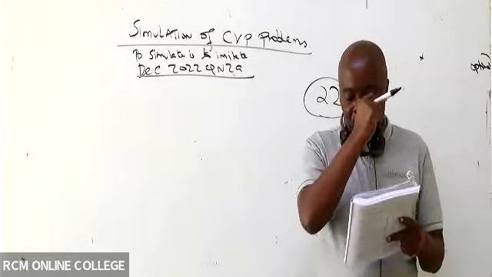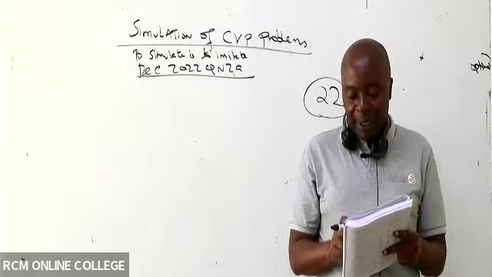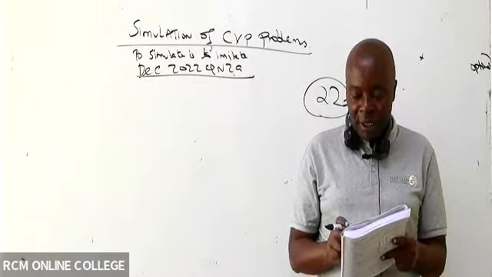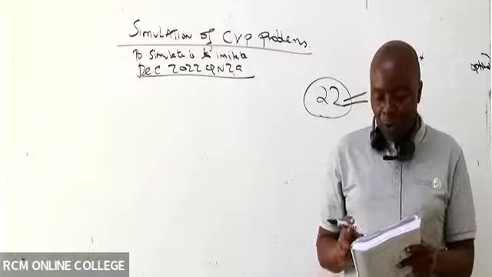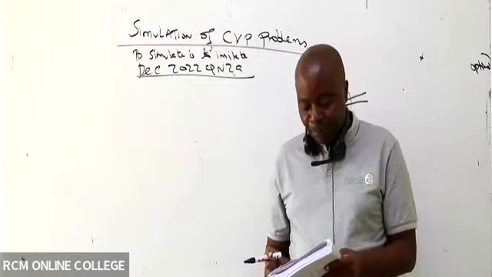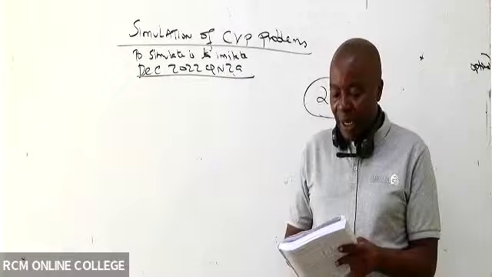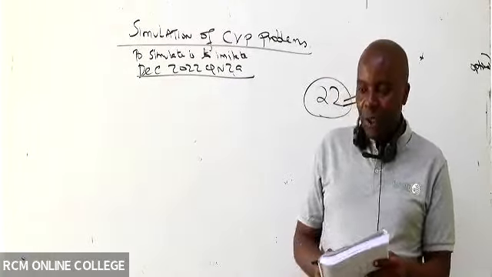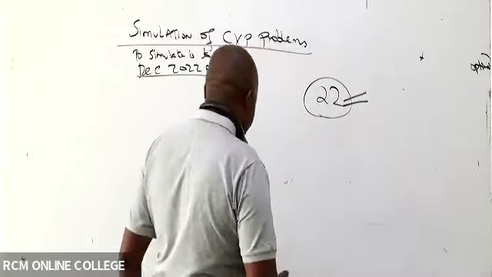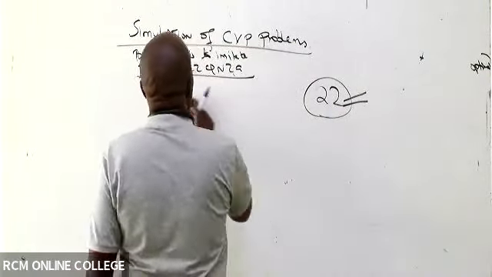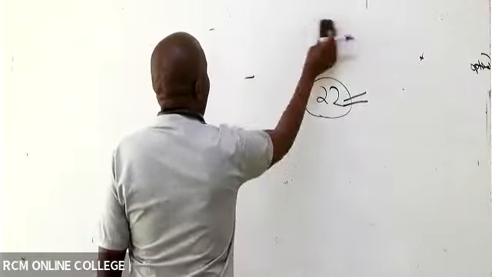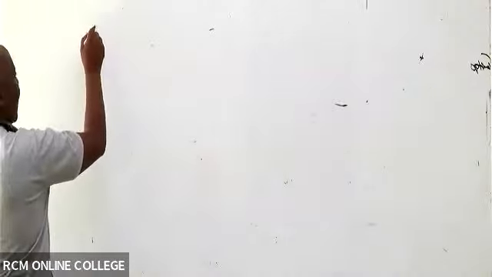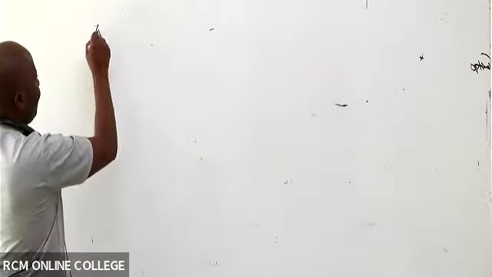Additional information: assume that the 3 factors are statistically independent. Number 2, the company uses CVP analysis to make decisions. Number 3, the following random numbers are provided. Using CVP analysis criteria, simulate the problem and determine the average profits. Here I will be able to get all the marks without even knowing what is happening. So we start with the assignment of random number ranges.